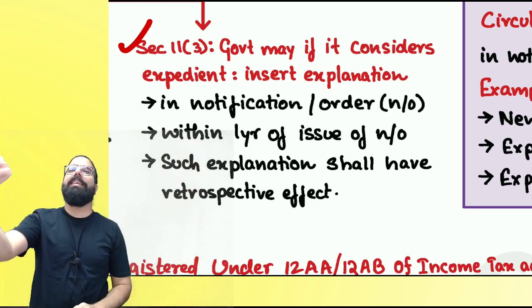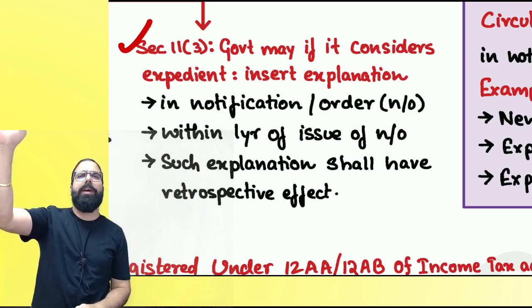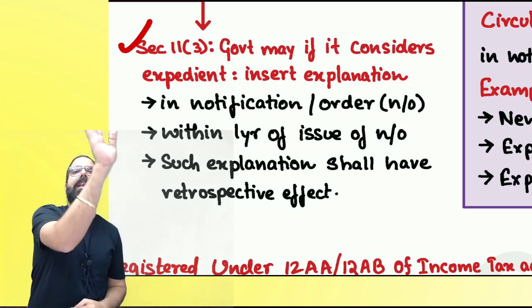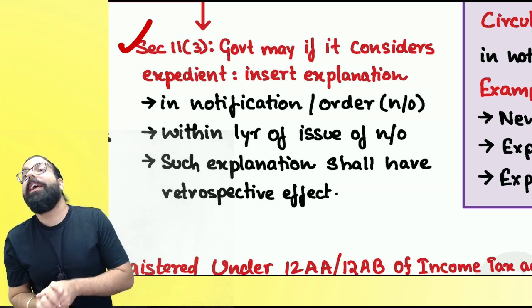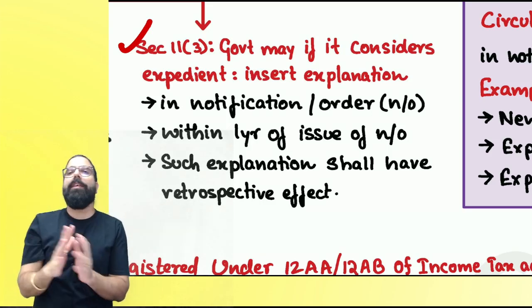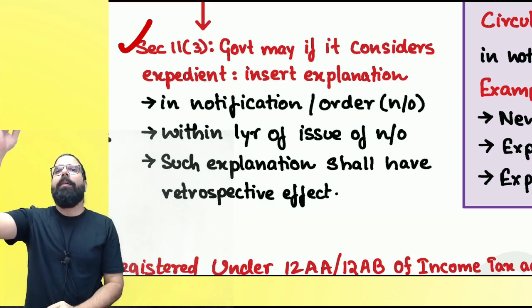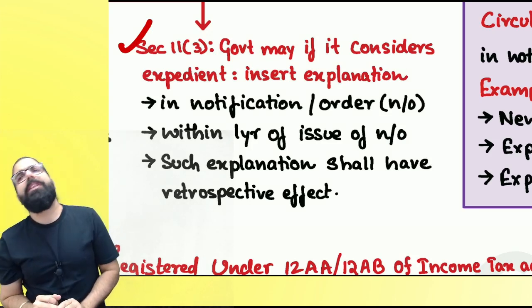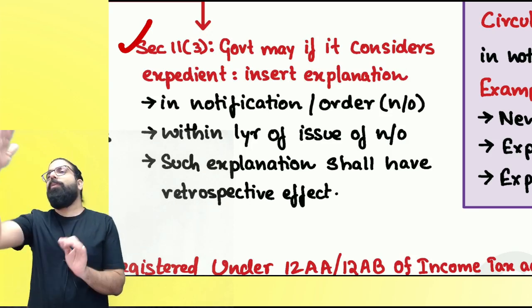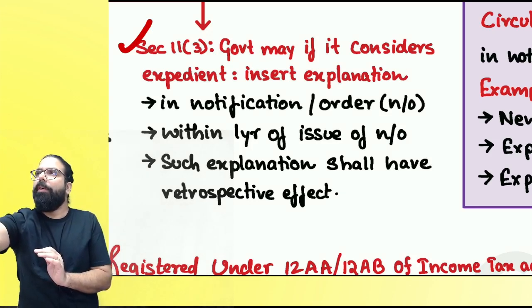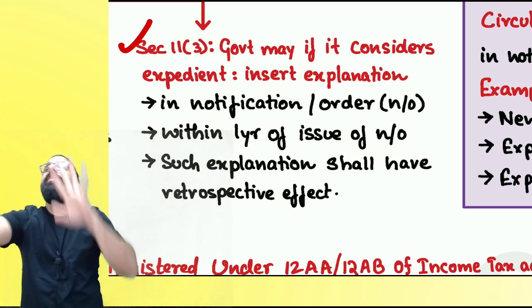Are we clear? 11.1 general exemption, for the general public the government can give an exemption by using that power. 11.2, in a special case, a special order can be issued and exemption can be given. 11.3 is the power to issue an explanation or insert an explanation in an exemption notification already issued. Now, supposing an exemption notification had been issued by the government, entries 1, 2, 3 like that will be there, right, everyone? Supposing entry number 3 is there. Now, for entry number 3, the exemption was issued, the notification was issued today. Supposing one entry number 3A was inserted on a later date.